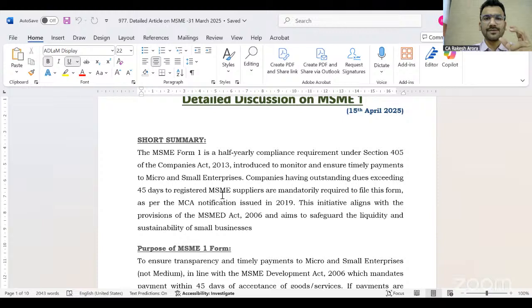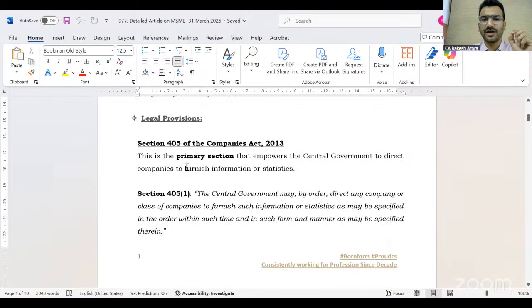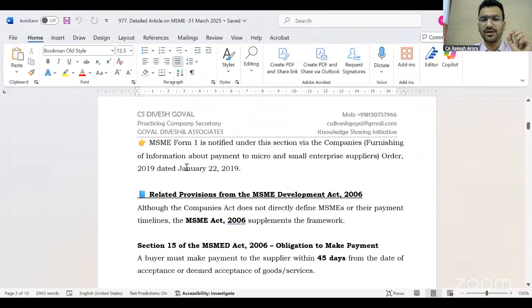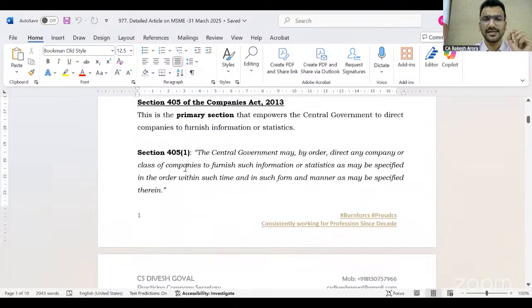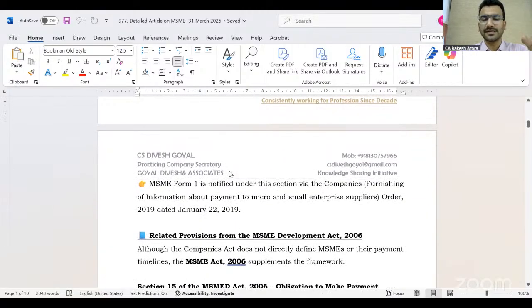Practically, for this MSME 1 form, the concept of the MSME was introduced through section 405 of the Companies Act, by way of a circular. So 405 is the primary section that controls the whole provision of the MSME 1.